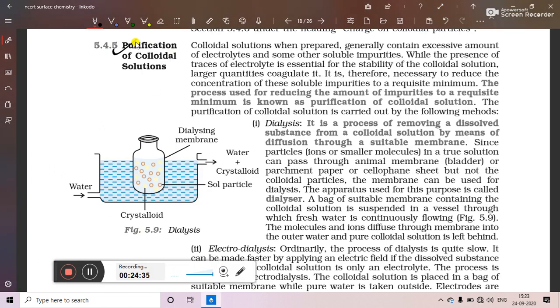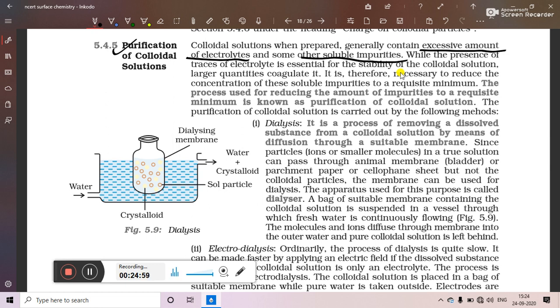Now the next topic is purification of colloidal sol. Colloidal solutions, when prepared, generally contain an excessive amount of electrolytes and some other impurities. So here we can see that when we are preparing the colloidal sol, we are adding some amount of electrolyte in peptization,